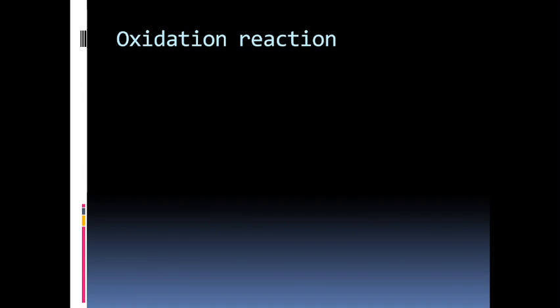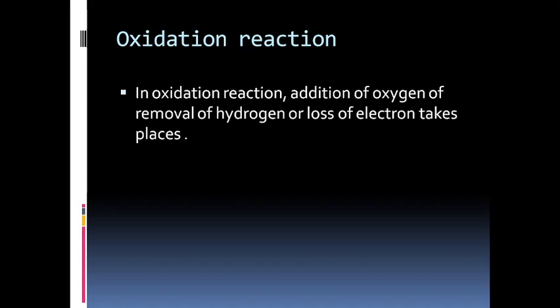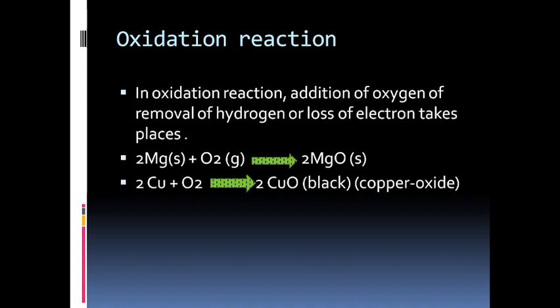Now we already know what oxidation is. In an oxidation reaction, remember, out of these three things, one is present: either addition of oxygen, removal of hydrogen, or loss of electron. If any of them is present, we say that oxidation is done. Let's see an example: Mg plus O2 gives us MgO, a very common example.